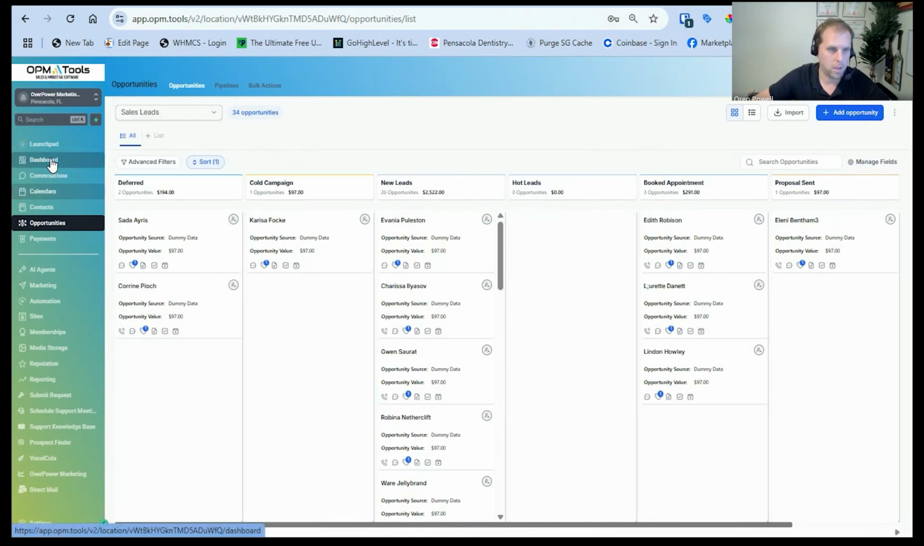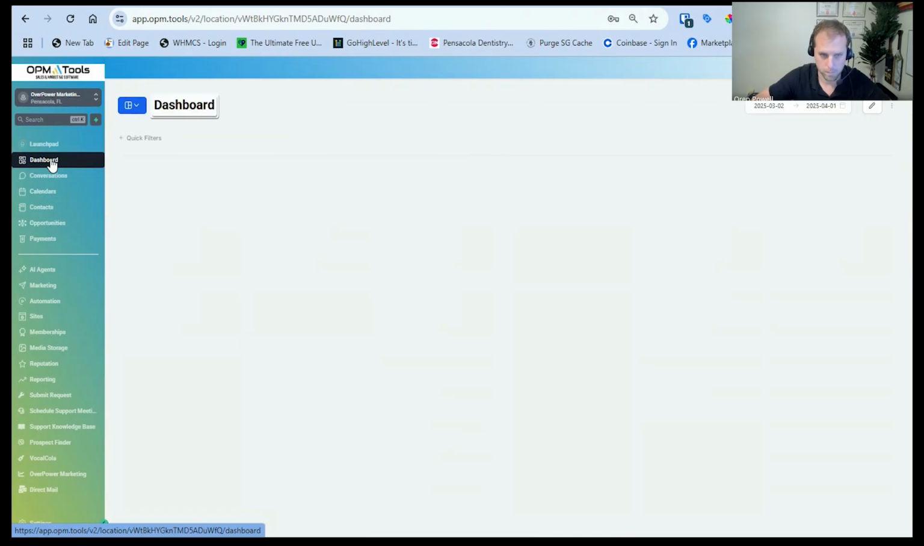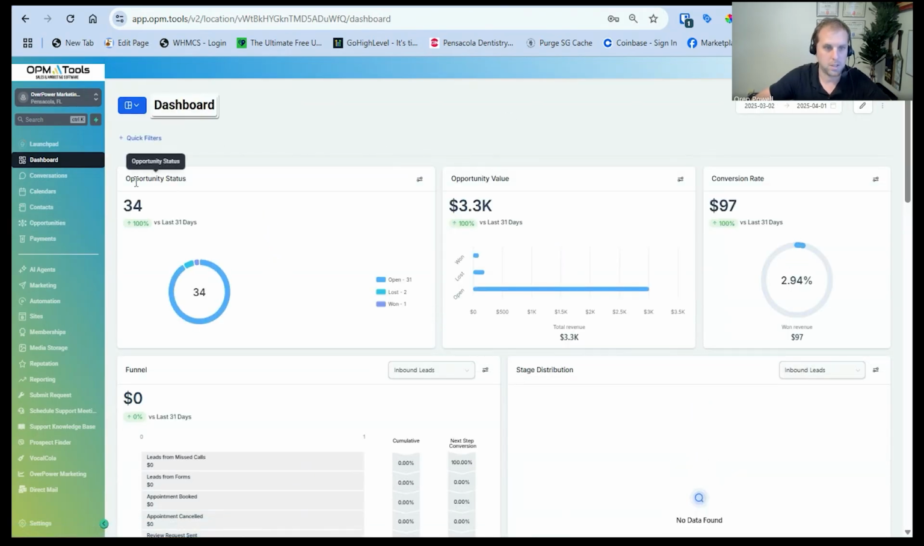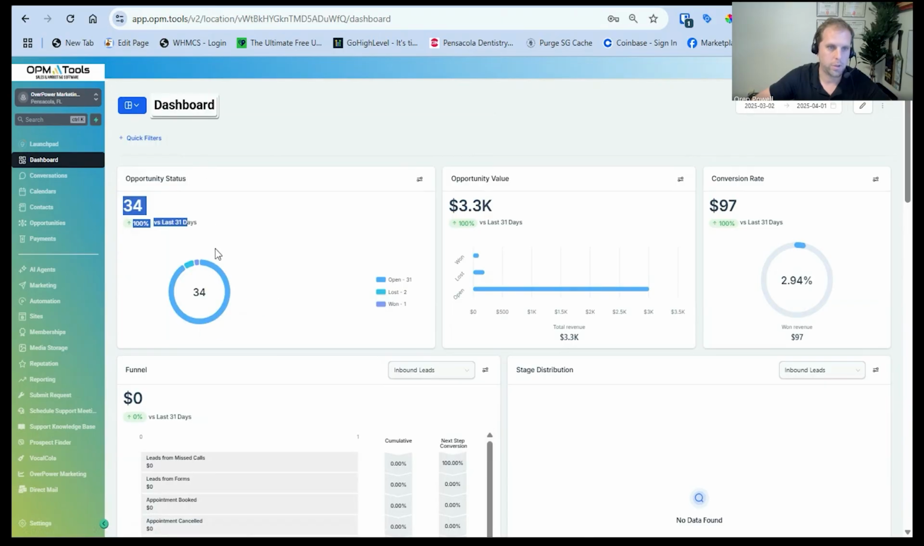Now, why did I do that? Well, if I go back to the dashboard, now we got some actual stats right here. We have 34 contacts inside the opportunity board. We have 31 that are open, 2 that were lost, 1 that was won. Value was about $3,300 inside the pipeline. We could see that currently we've won 97, lost 194, and roughly 3,000 is still open.